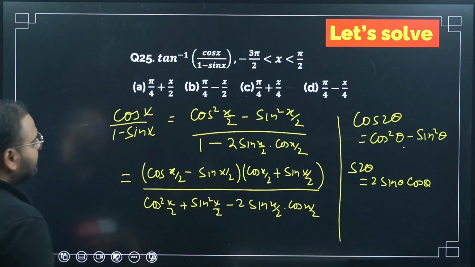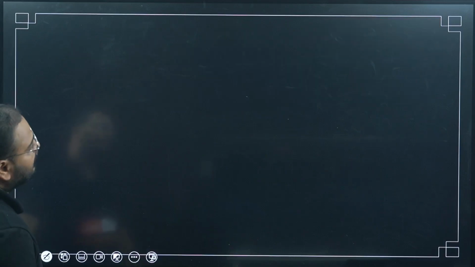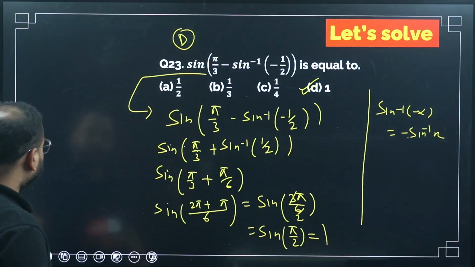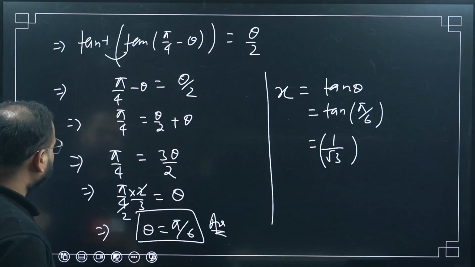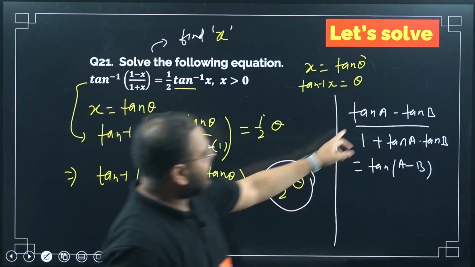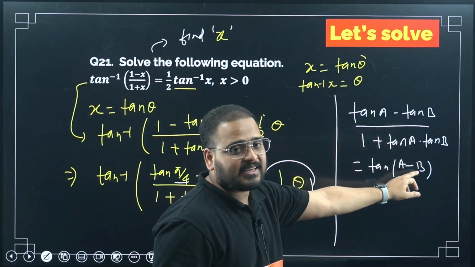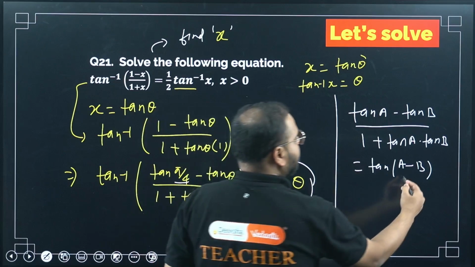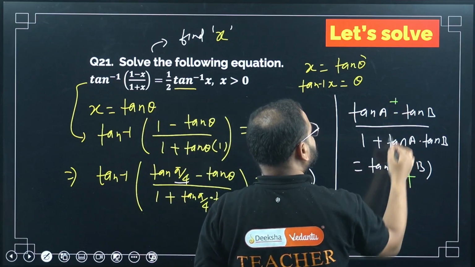I wrote it here somewhere in the previous question when I was solving. Yes, tan A minus tan B, it was there with a minus sign. In this case it is having a plus sign, so this will become plus, and the denominator will be minus.